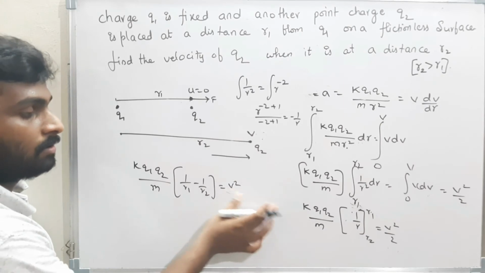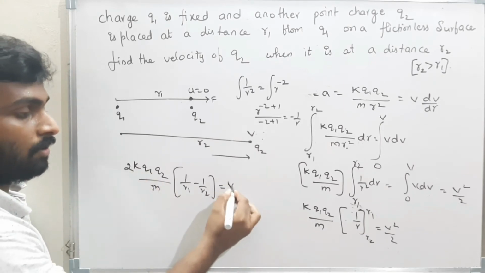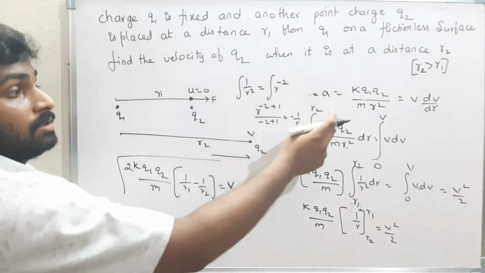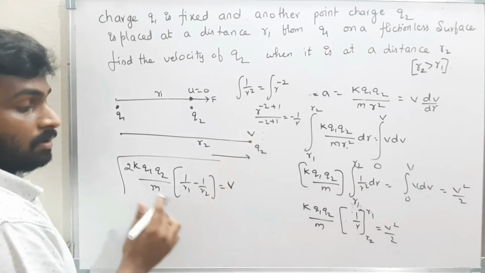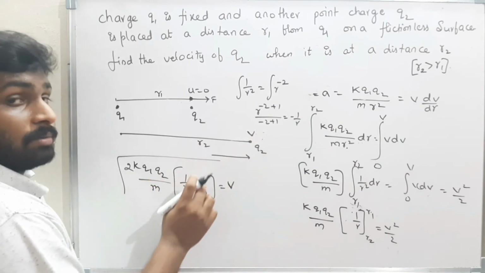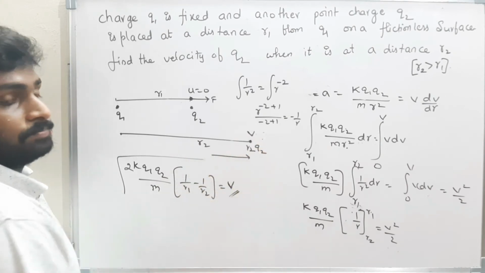So v is the square root of this value. Therefore, the velocity of the body at distance r2 is the square root of 2k q1 q2 by m into 1 by r1 minus 1 by r2. That is the velocity of the body at distance r2.